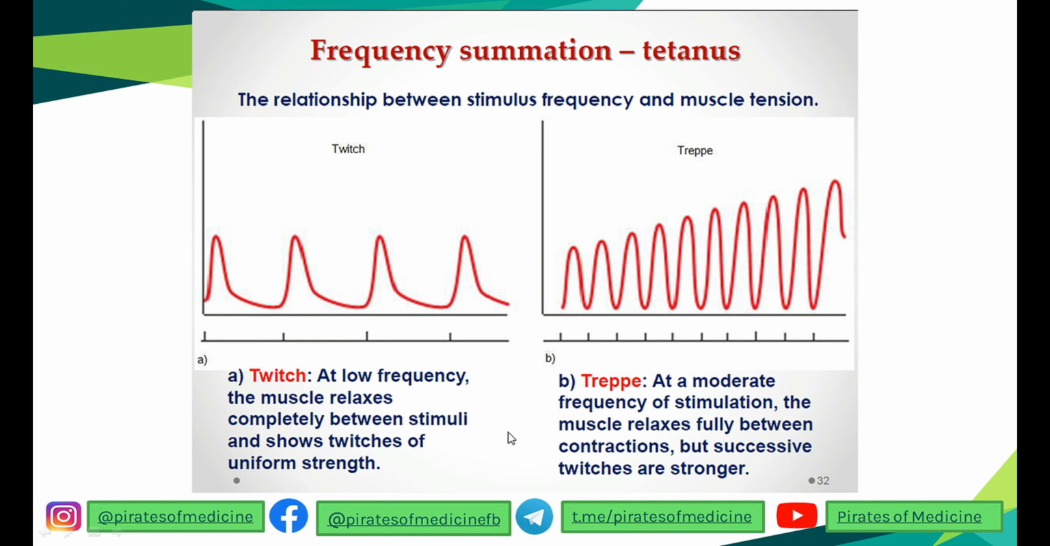Then treppe. Treppe is when the frequency rate increases to moderate frequency. The muscle relaxes between the contractions, but the strength of the twitches is stronger. You can see contraction, relaxation, but the strength of the contraction is increasing. So the difference between twitch and treppe: in a twitch, the contraction is uniform, the muscle has much time to relax, and the strength is completely equal. But in treppe, the muscle contraction strength increases, even though the muscle has time to relax.